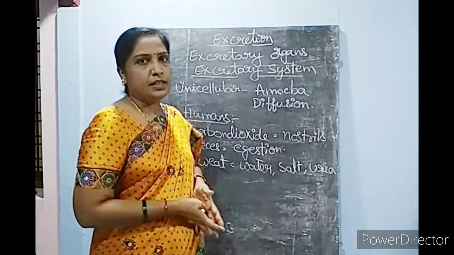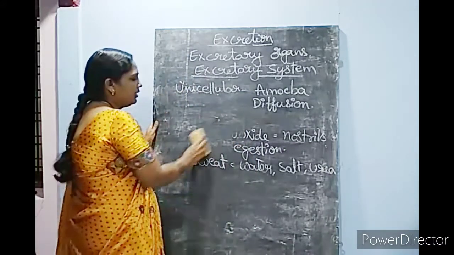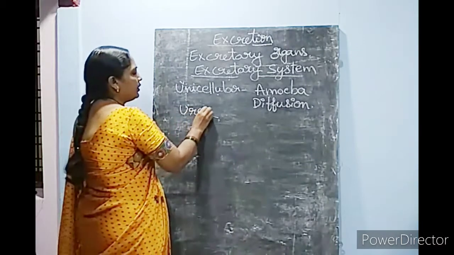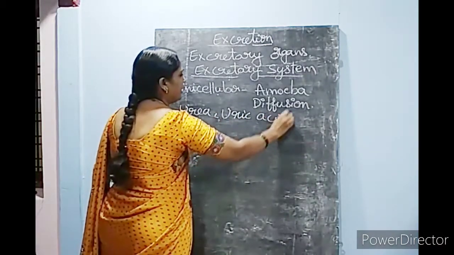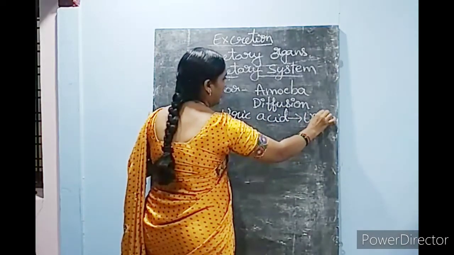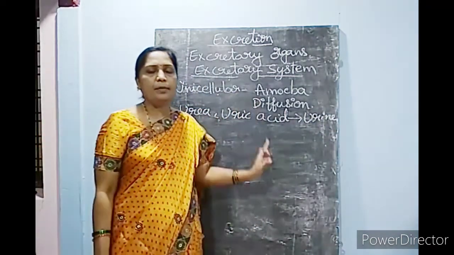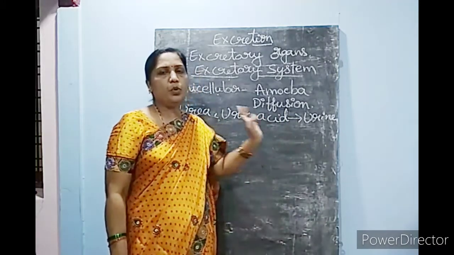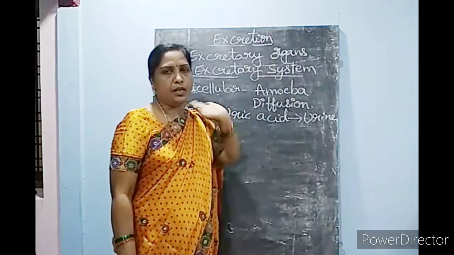Along with this, some other excretory products are there, like urea and uric acid. These are removed from our body in the form of urine. This process is what is known as the excretory system in our body.